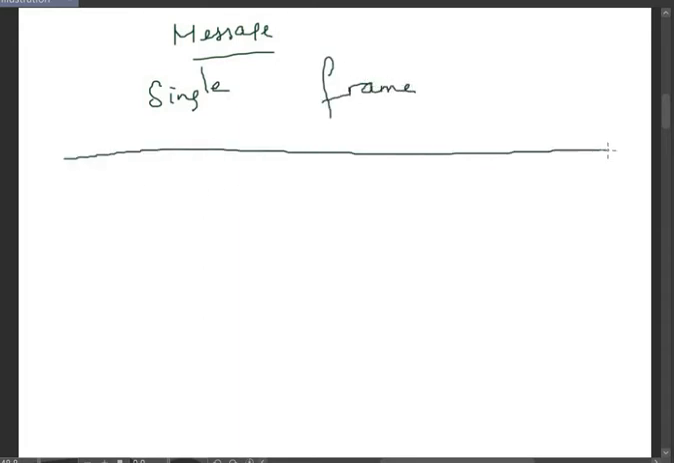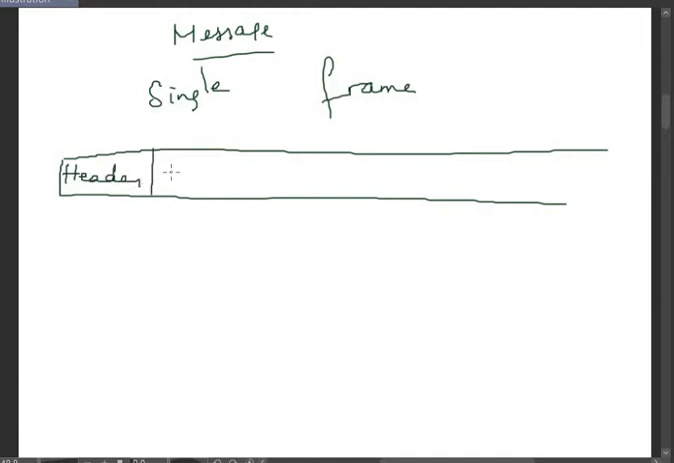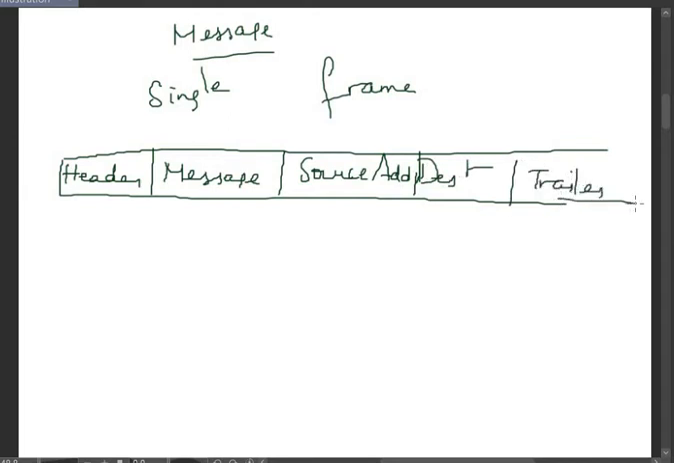Now we'll see what happens if a single frame is used for the entire message. If you are packing the message in a single frame, we have the same procedure. In the entire frame, we have the header. After the header, the message or the datagram. Then we have the source address. Then the destination address. Then comes the trailer. So this is one complete frame.